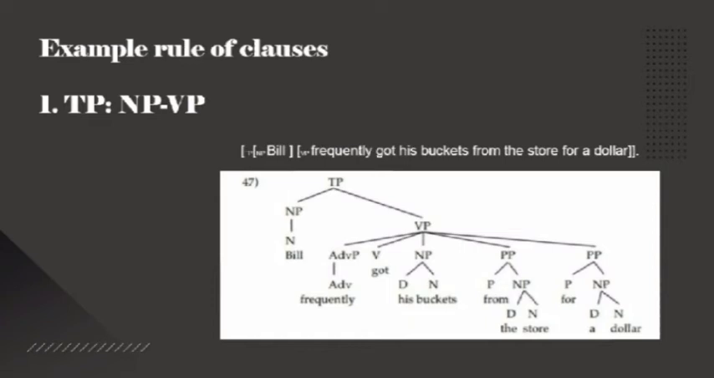The part of speech of each word in this example is Bill as noun, frequently as adverb, got as verb, his as determiner, bucket as noun, from as preposition, the as determiner, store as noun, for as preposition, a as determiner, and dollar as a noun.